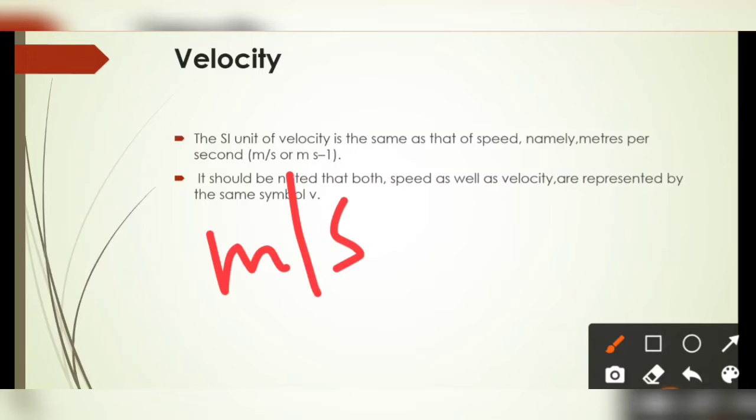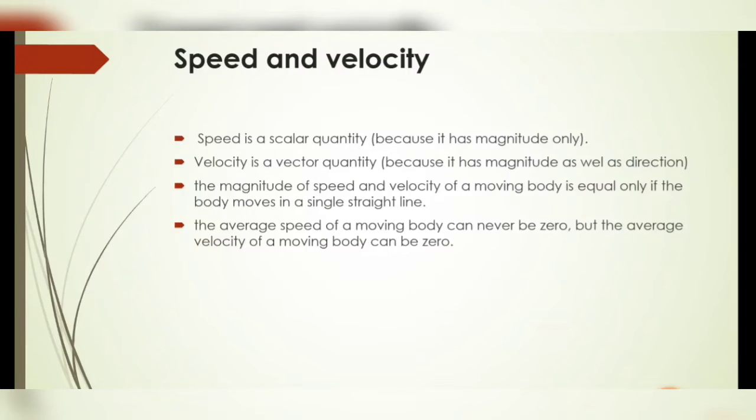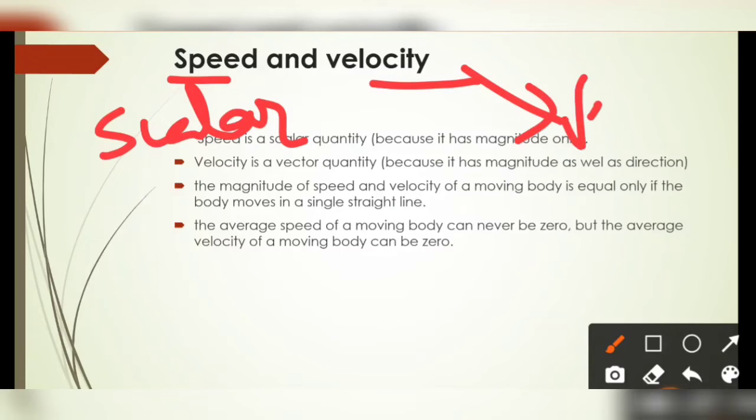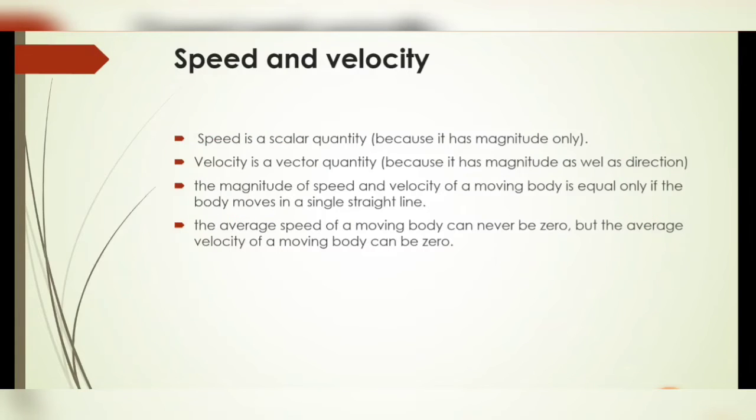Now we know that we are representing both speed and velocity with the same symbol V, but there are so many differences between them also. The first one is that speed is a scalar quantity because we are not describing the direction in this case, but velocity is a vector quantity. The speed of a moving body cannot be zero until and unless it comes to rest, but velocity has displacement in it. If the displacement is zero, the velocity will be equal to zero.